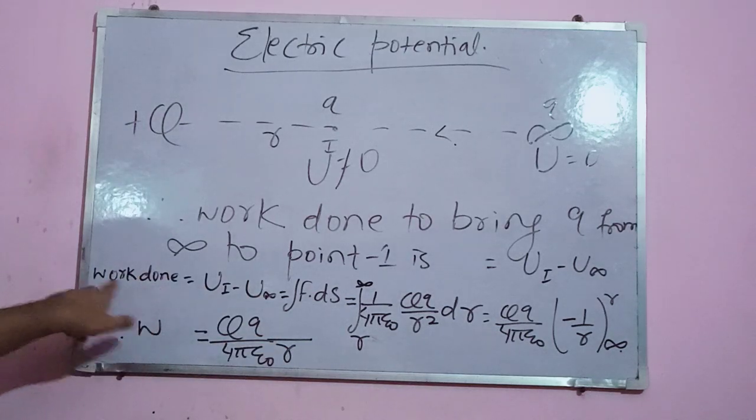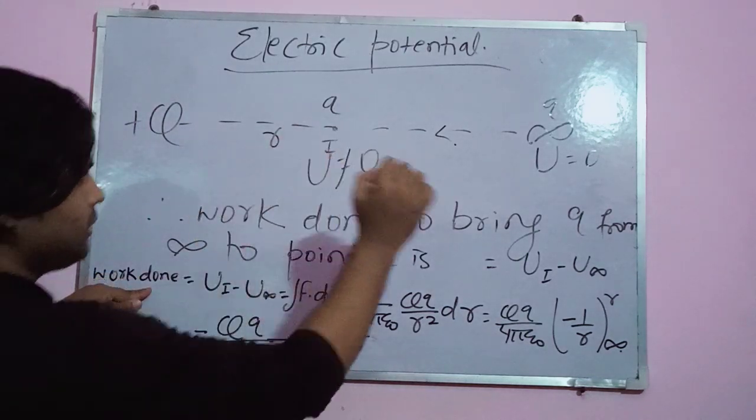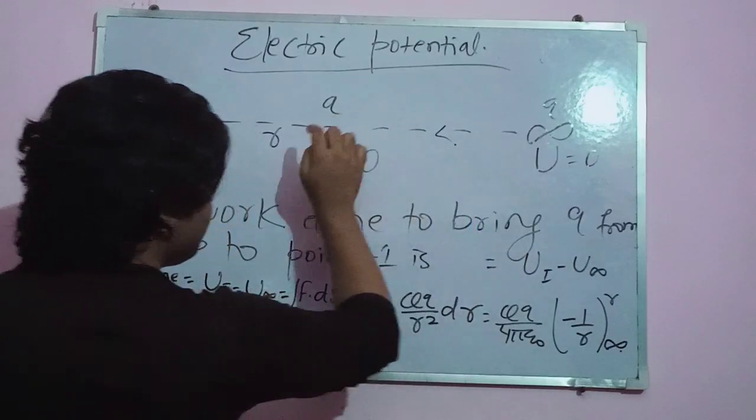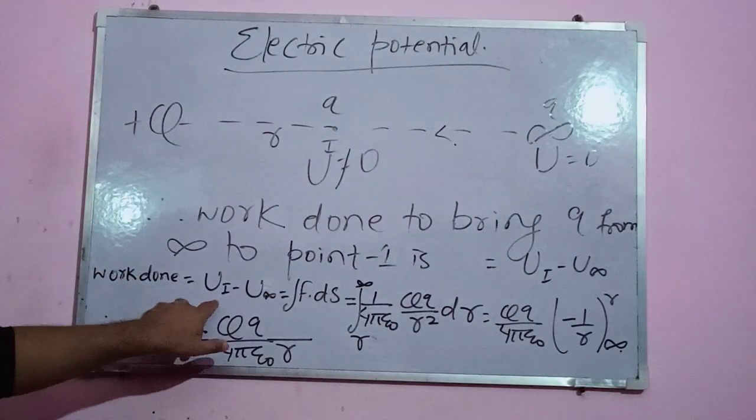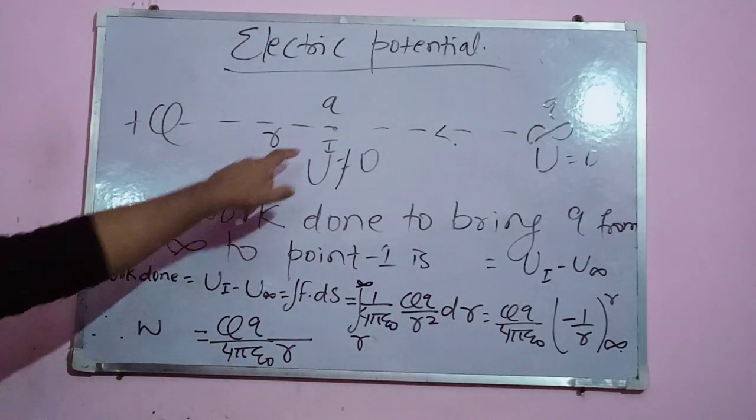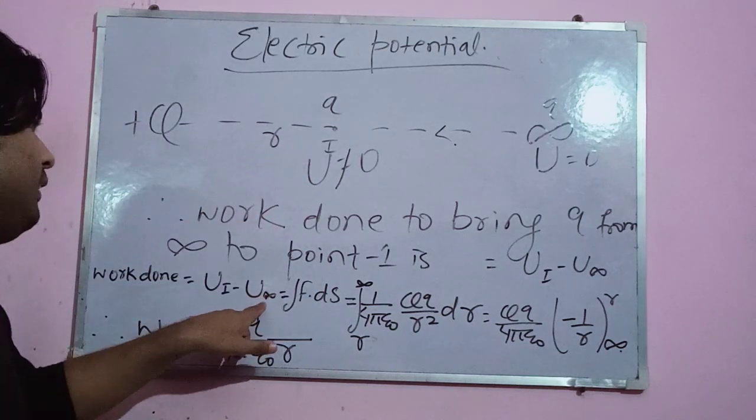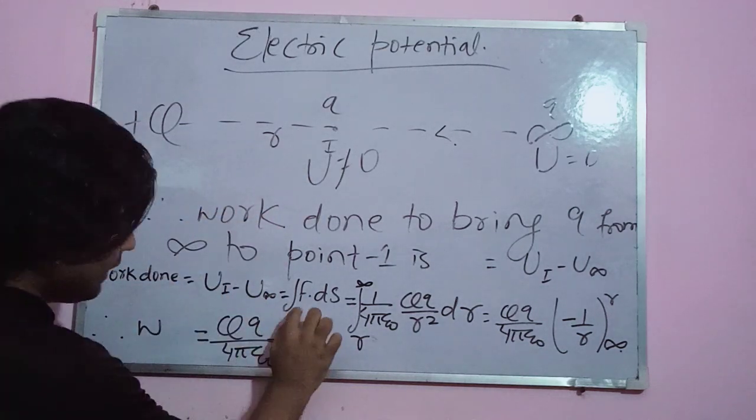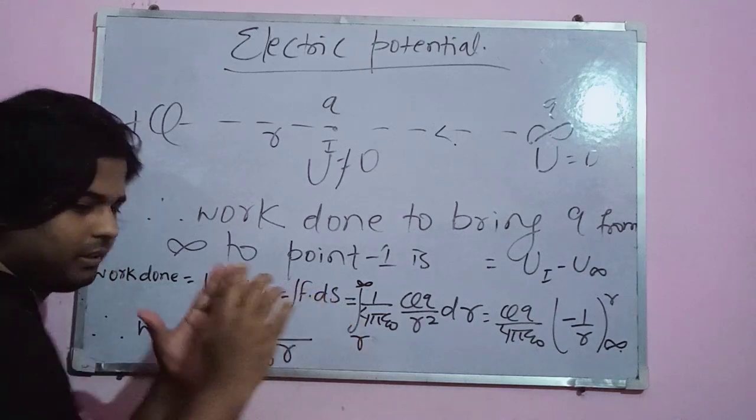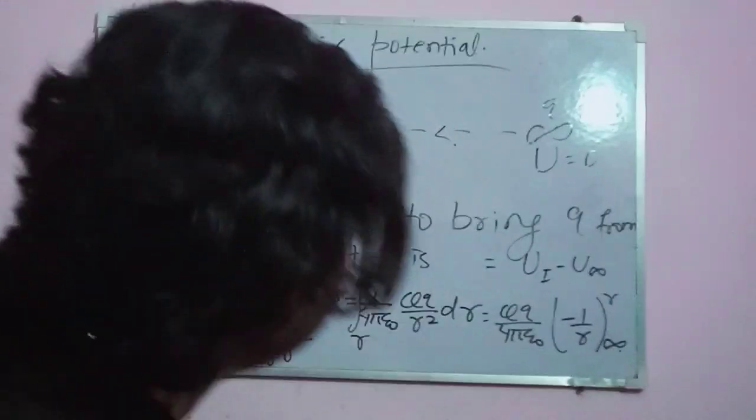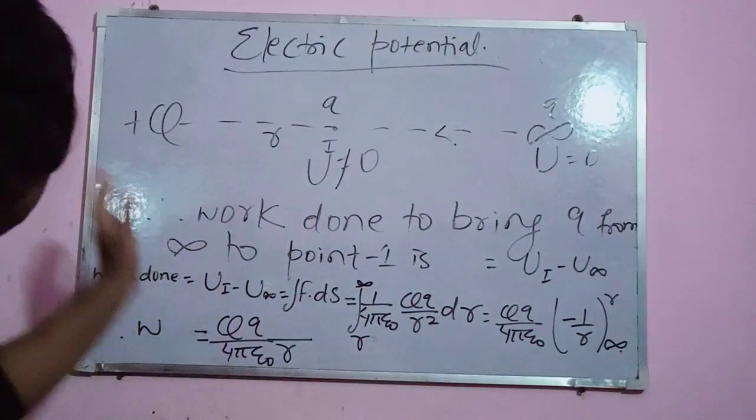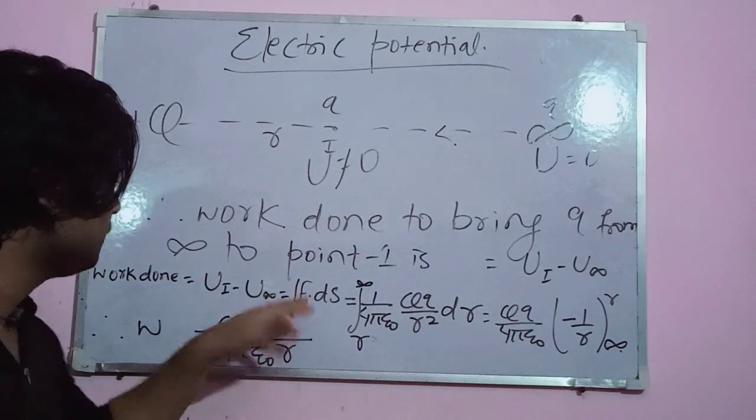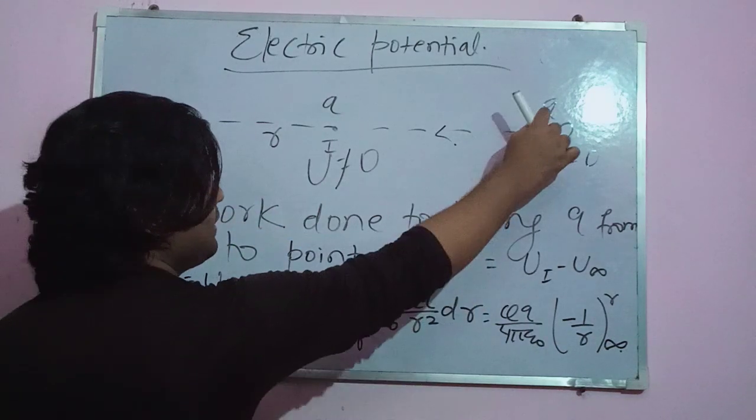So let's calculate. Work done to bring this small charge from infinity to this point is equal to the difference between its energy at this point and at infinity. That is equal to force into displacement. Let's see here that work done, we know from mechanics, is always force into displacement. And as this charge